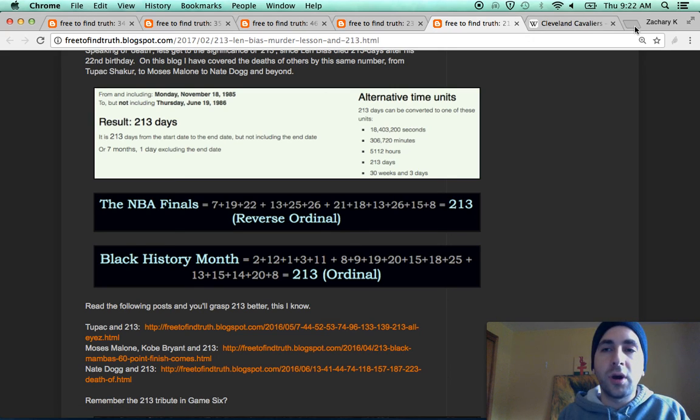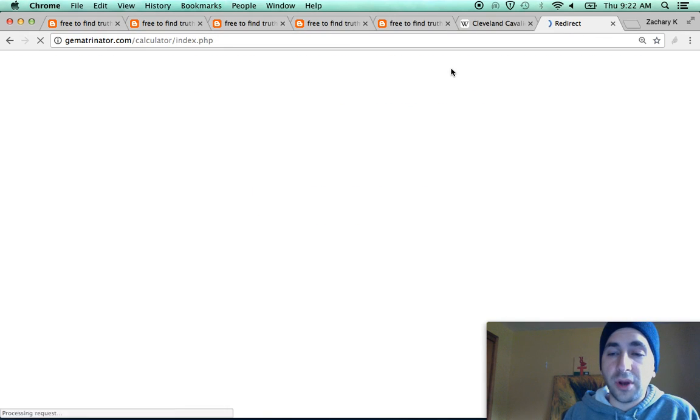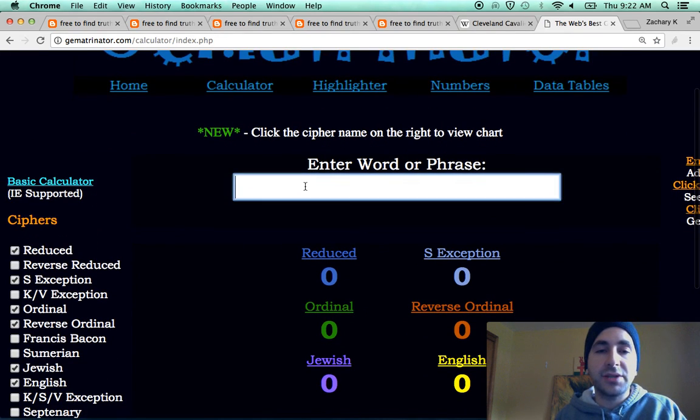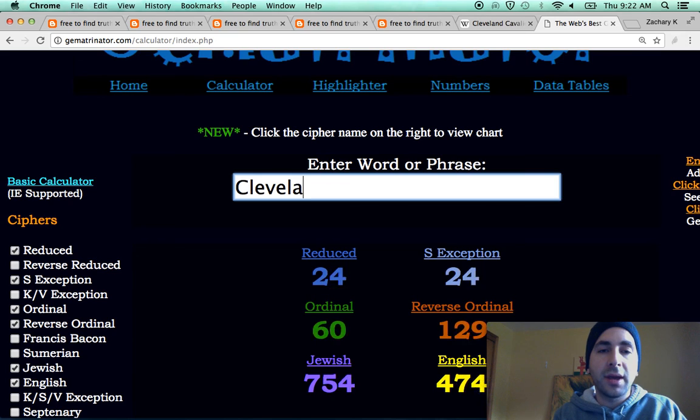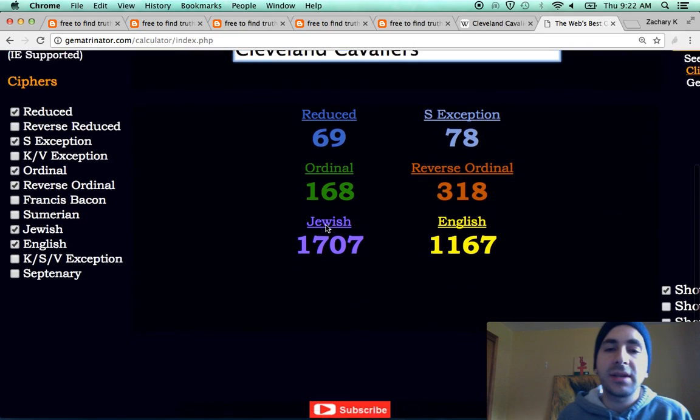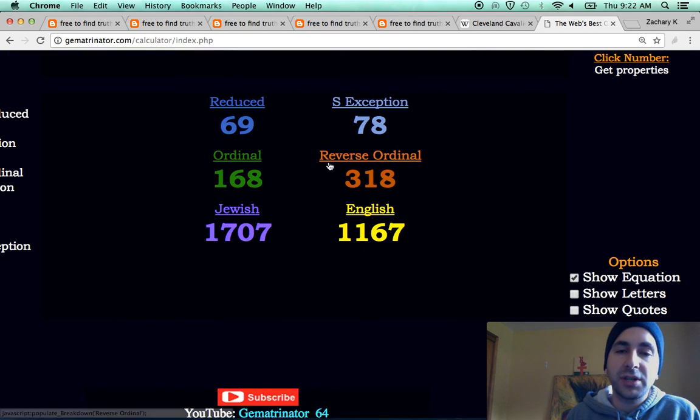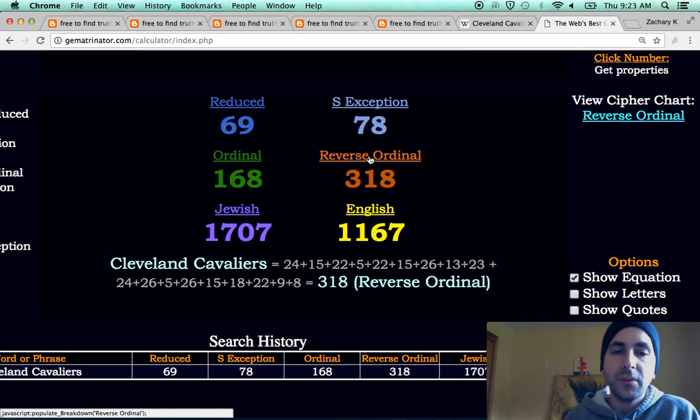The chosen one. And with regards to LeBron's chosen one tattoo, there's something else I want to teach you here. Cleveland Cavaliers, in this method that we're researching, this reverse ordinal, which is opening up a lot, the 318 is the reverse number for pi.